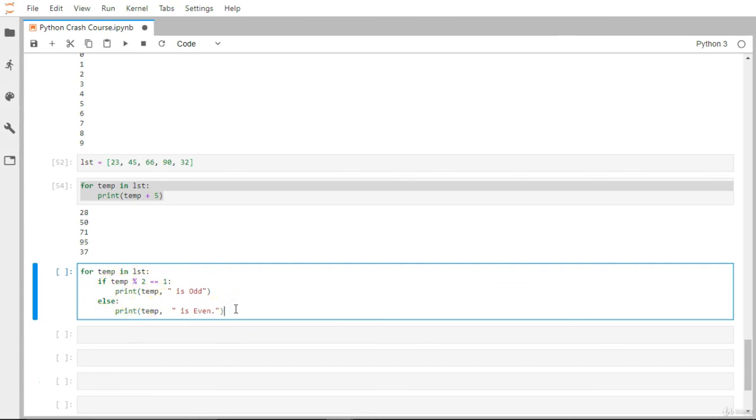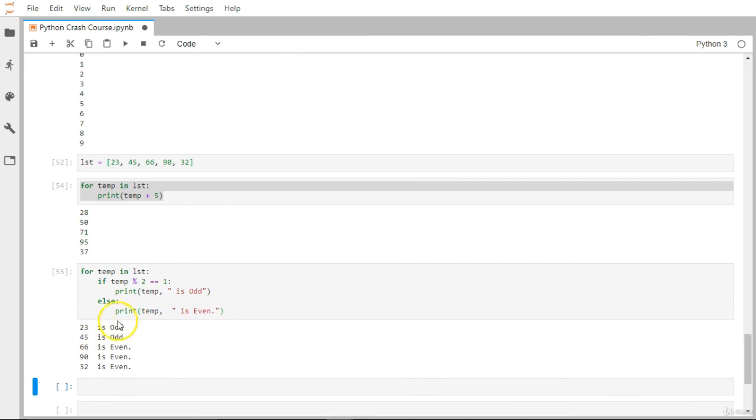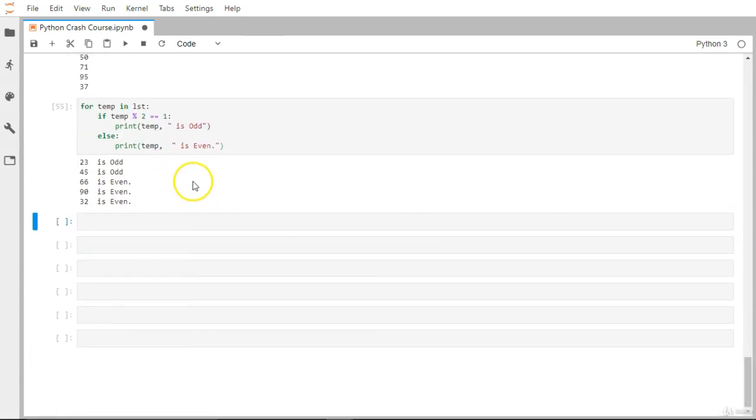Okay, let me execute it. Now we can see 23 is odd, 45 is odd, 66 is even, 90 is even, 32 is even. So that way, a looping mechanism and a decision making statement you can combine together, and you can operate over an infinitely large, I mean, it is not practically possible, but a very large array with just a few lines of code, and perform all those business logic and whatever operation on every single value available in this particular list or iterable object, I would say.